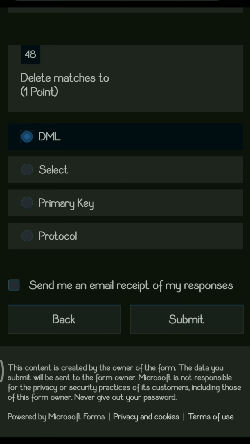MCQs, filling the blanks, which are based on lesson number 1 and 2.